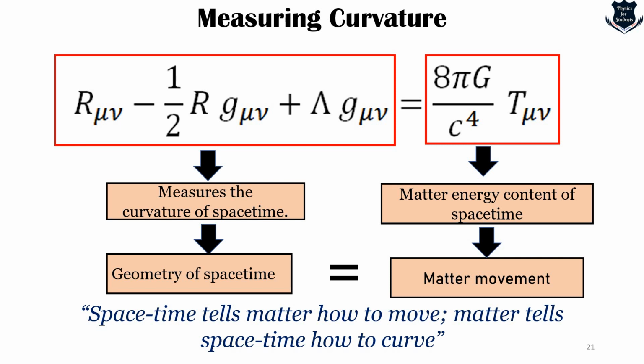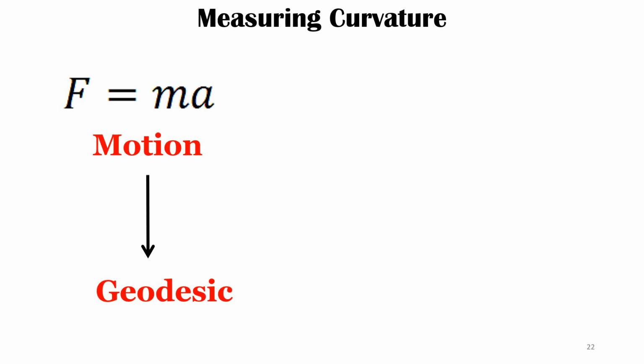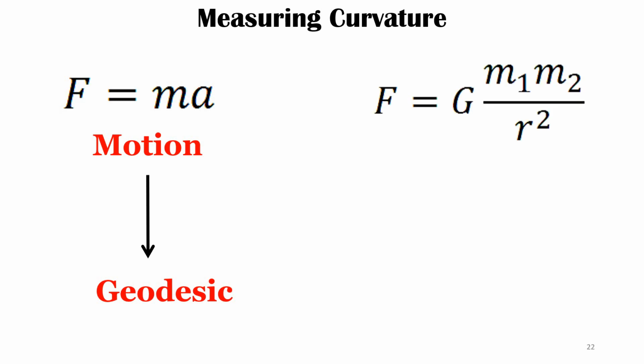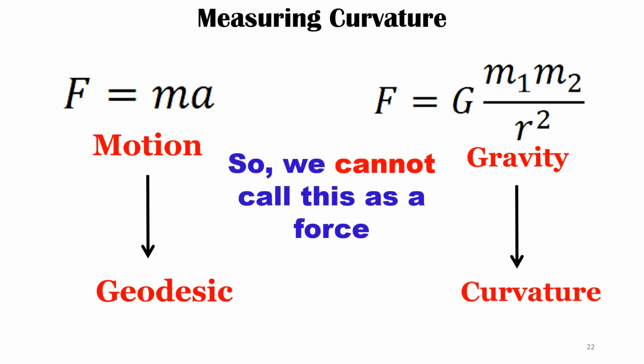So this F equals ma, can we apply it to the general theory of relativity? What we see is that this F equals ma motion gets extended into something which we call geodesic. We will look into that in the video, and the gravitational law gets extended to what is called curvature. From there we cannot call this a force. So one part is clear, that we cannot call gravity a force. All we can say is that gravity is a curvature.